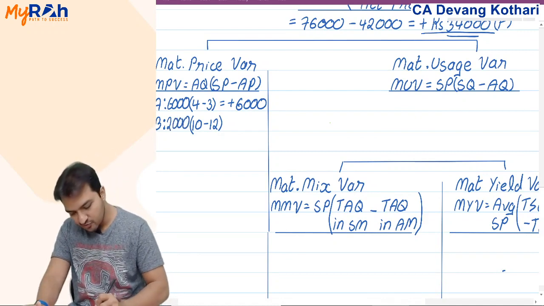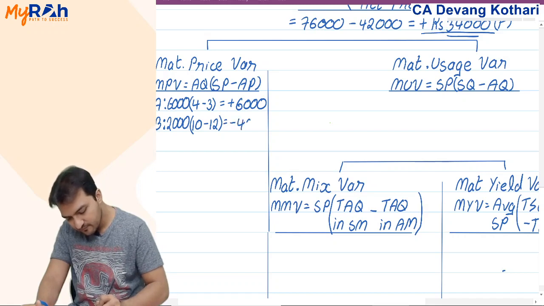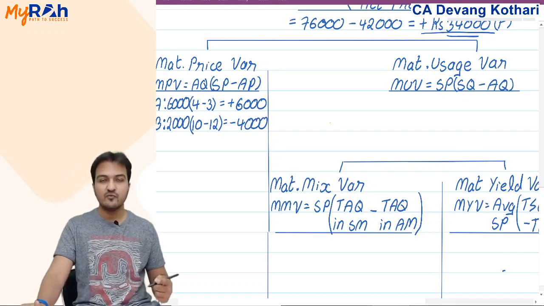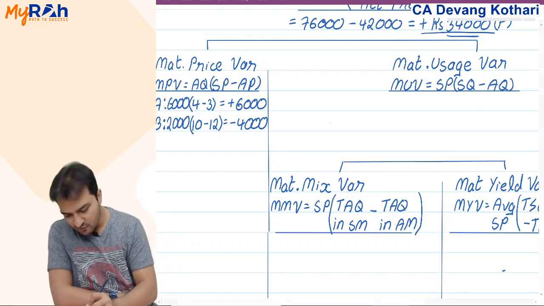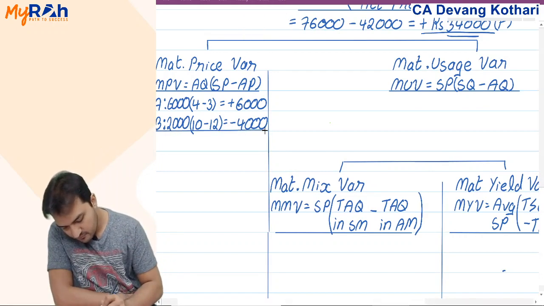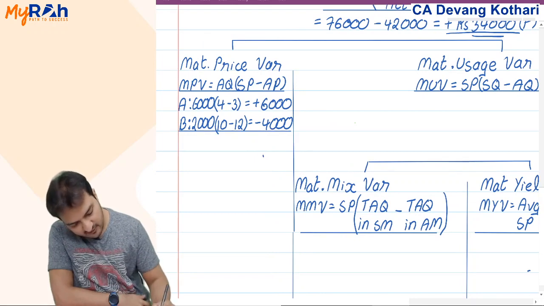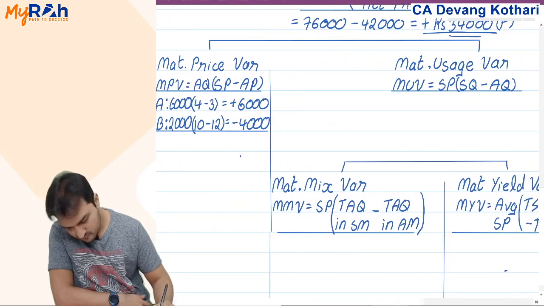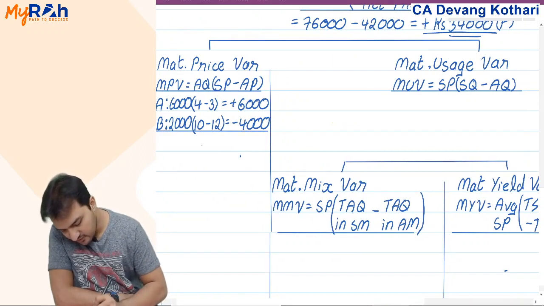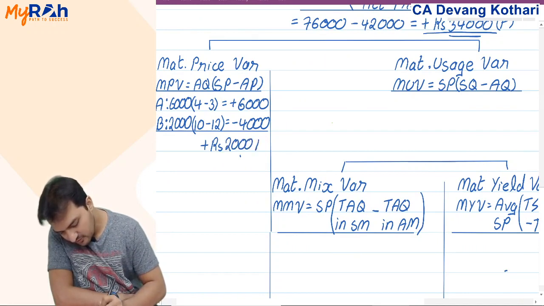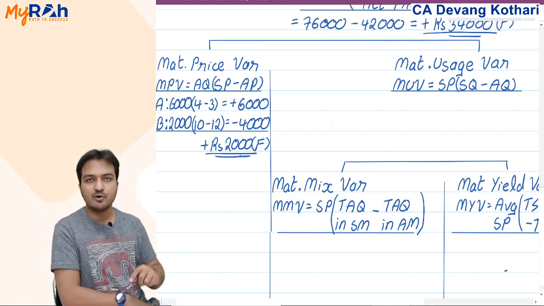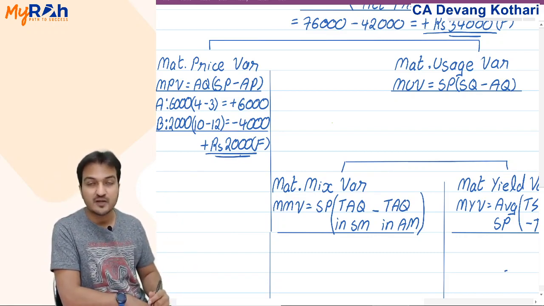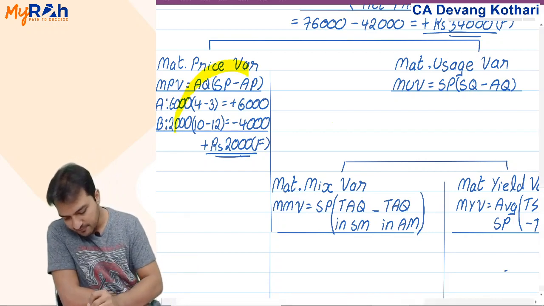So 2000 into 2 gives you 4000 adverse. Why adverse? Because you paid extra price. And then you find the net effect here. Add them up, that gives you net effect here as positive rupees 2000 favorable. Look, in your final answer you will mention all the notations: positive, favorable, rupees, everything. Yeah, this becomes my material price variance.